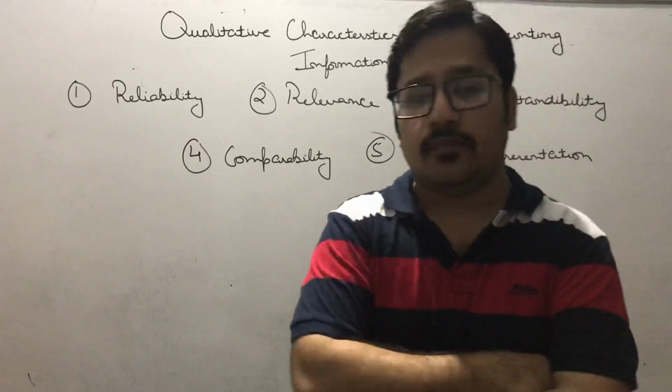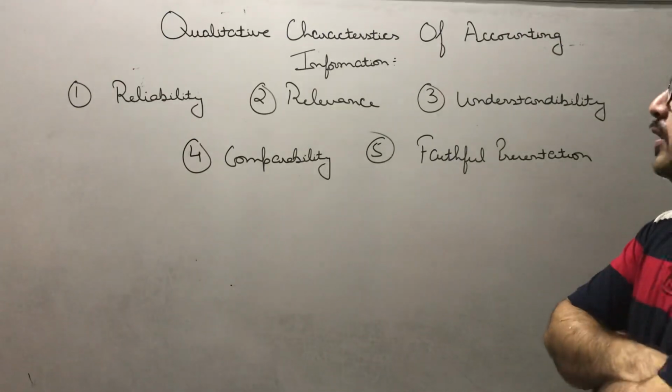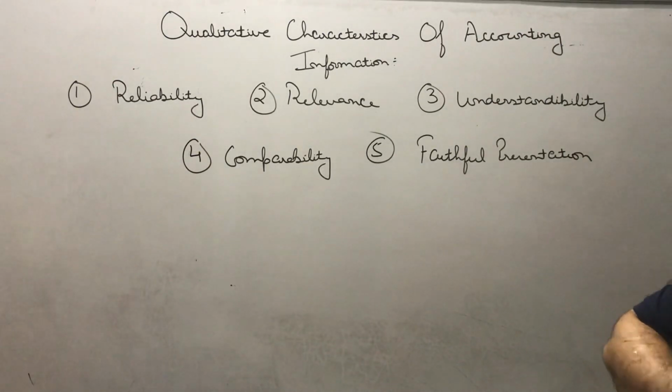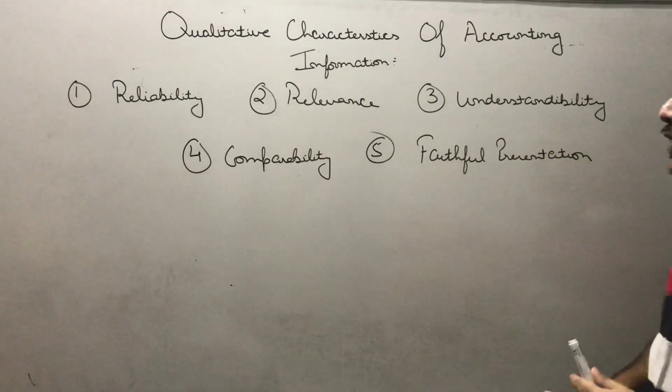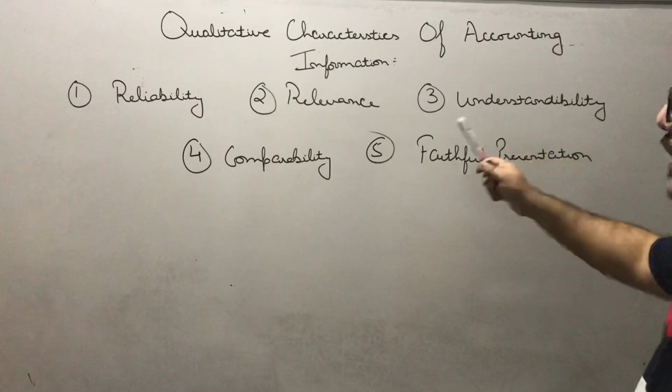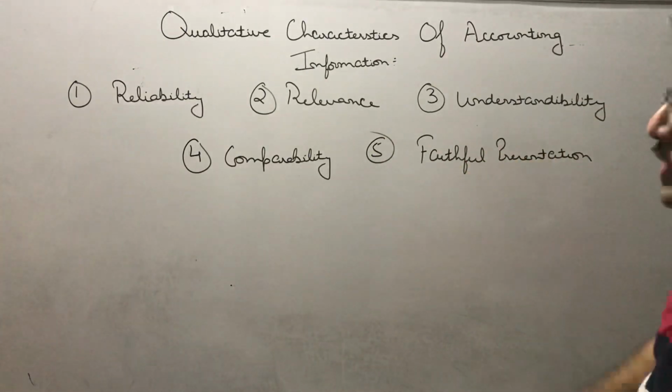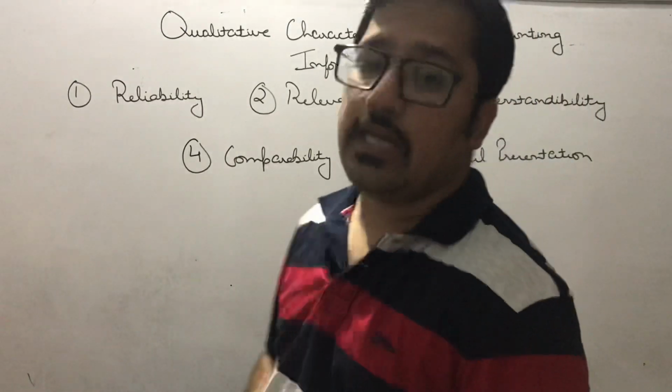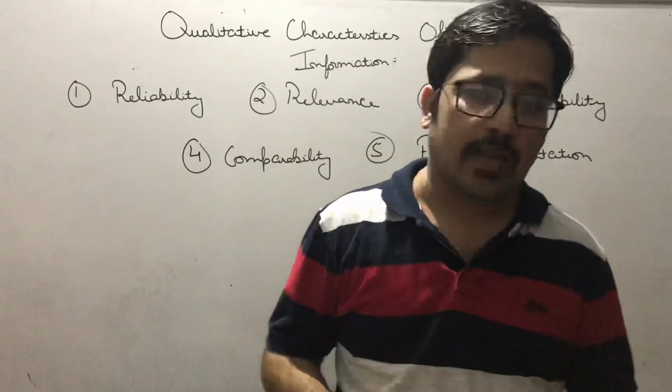So when we start, let's start with the first point now, beta. There are 5 qualitative characteristics of accounting information, as you can see it on the board. The first one is, beta, reliability, relevance, understandability, comparability, faithful presentation. Now the first one is reliability. So let's start with reliability only, beta.